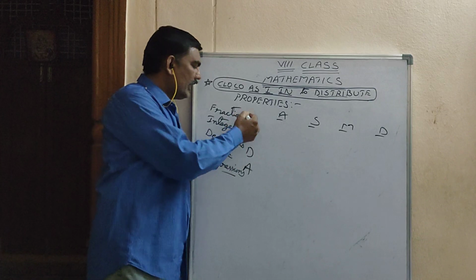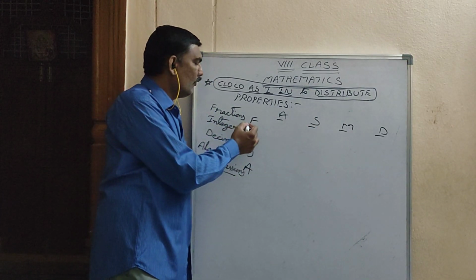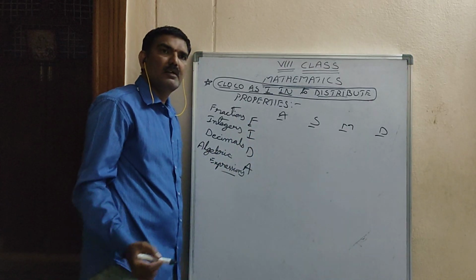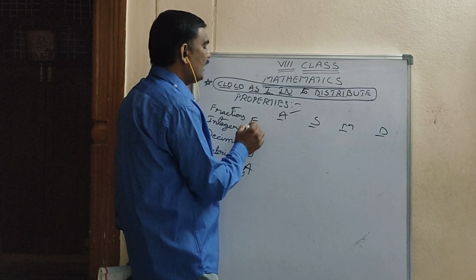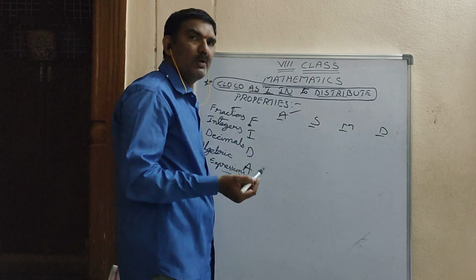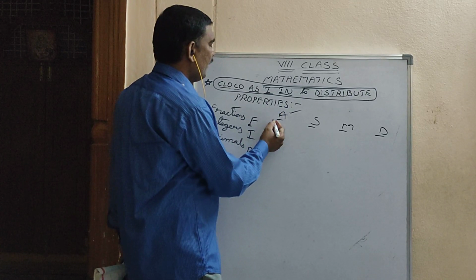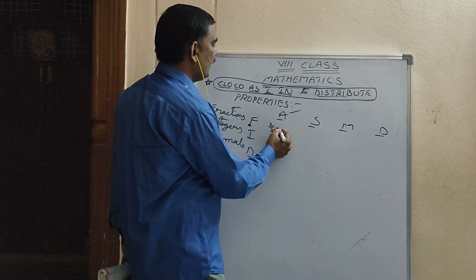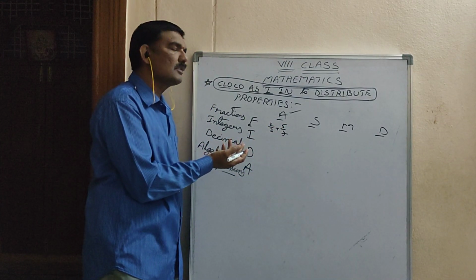Now, what is Fida? What are these 4? We'll see it. First one, fractions. A stands for additions, means in fractions, additions. For example, 2 by 3 plus 5 by 7. What is this? Addition of fractions.